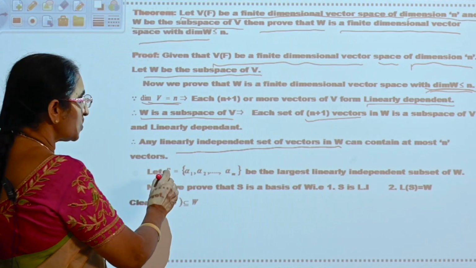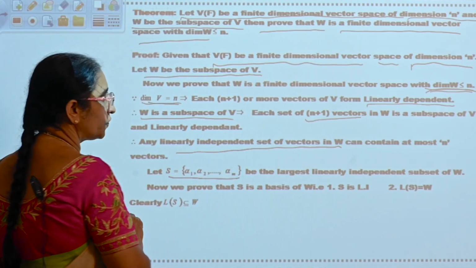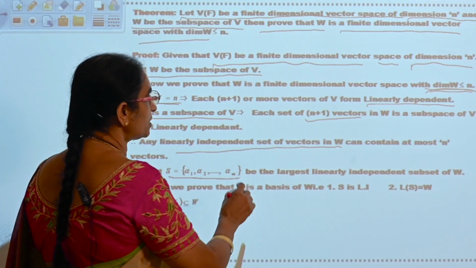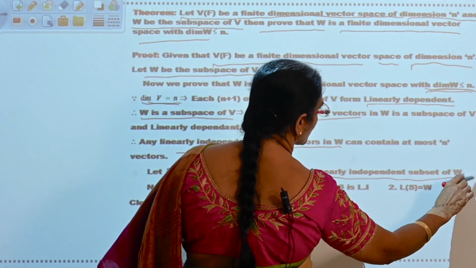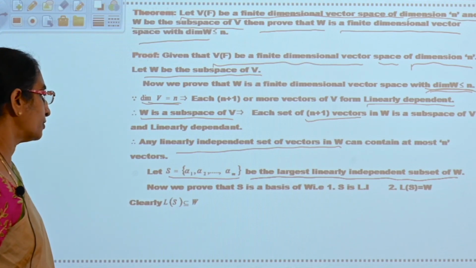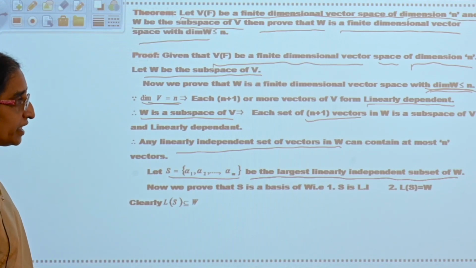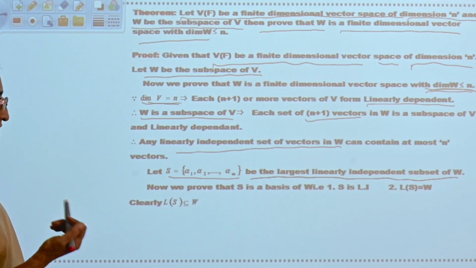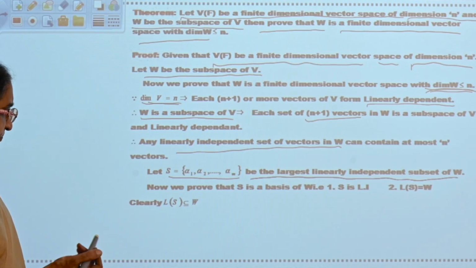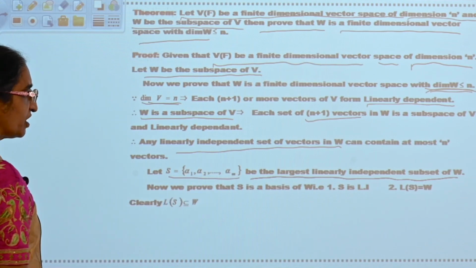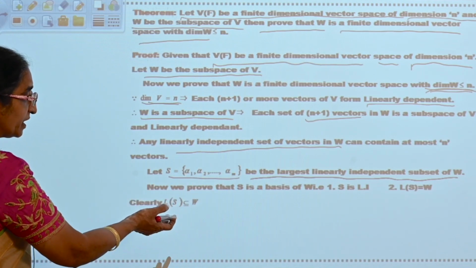So S is equal to alpha 1, alpha 2, alpha m be the largest linearly independent subset of W. Therefore, you can say that this S is linearly independent and L of S is equal to W means that will be the basis.